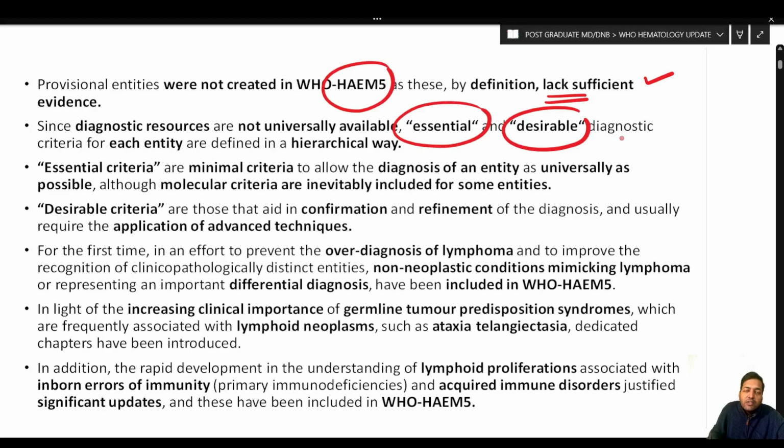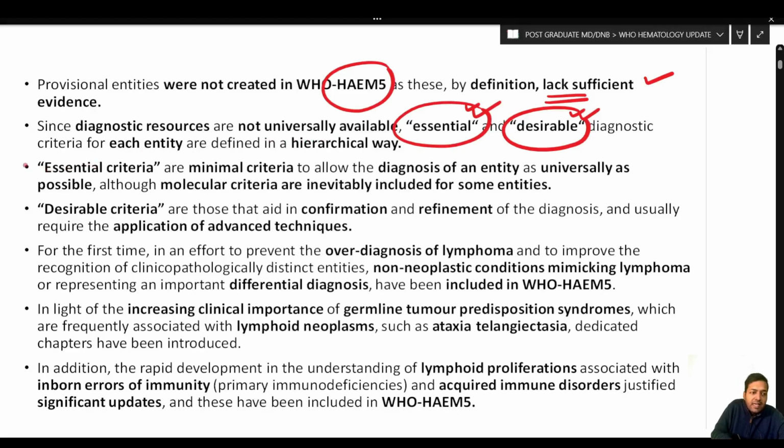So why was it done so? Because, for example, whatever facilities are present in the first world countries like America, UK, Europe, they are not available in third world countries. So that is why, to make diagnosis possible and easy, they have essential diagnostic features which are going to facilitate overall diagnosis at all places. And they have certain desirable diagnostic features which are going to further refine the diagnostic criteria.